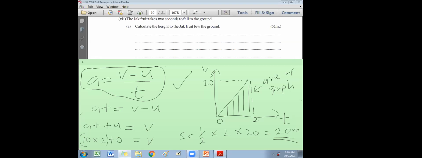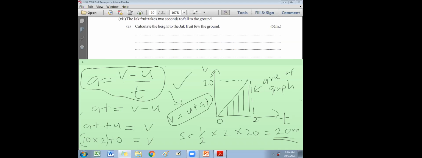Final velocity minus initial velocity divided by time taken. But I want to find the final velocity, so I'll keep v on this side and take everything else to the other side. Then you get v equals u plus at. If you can copy down this: how to find the final velocity from the initial velocity and time? u plus at. So you can derive this equation from this one.